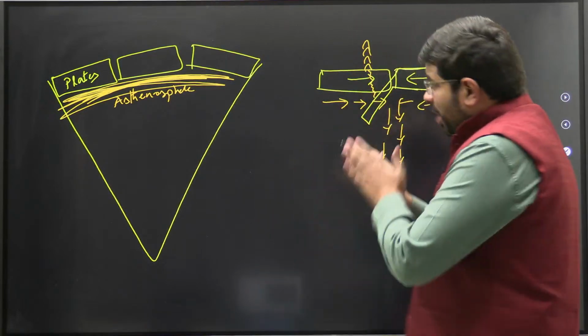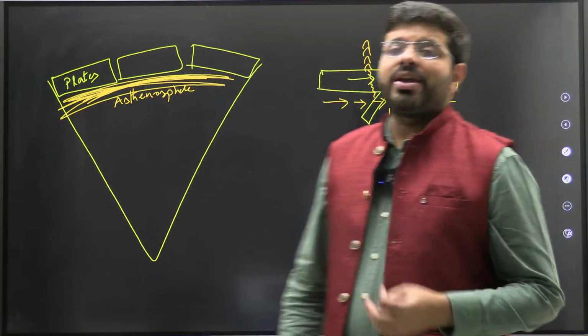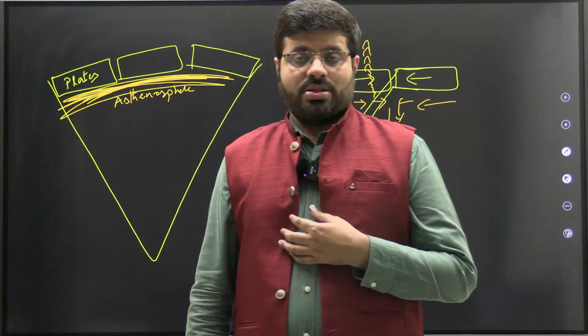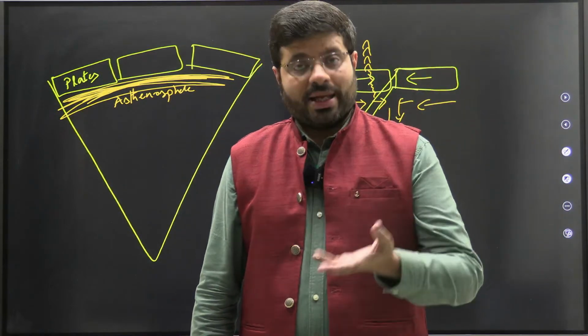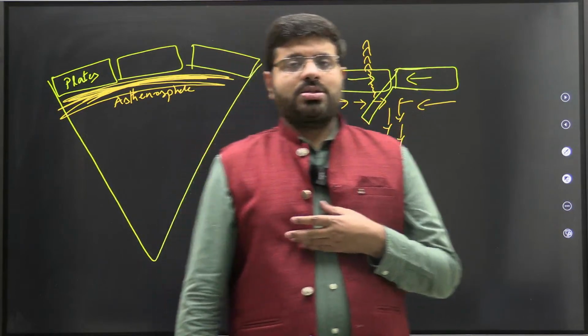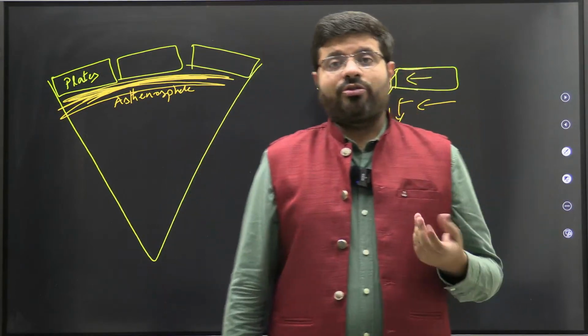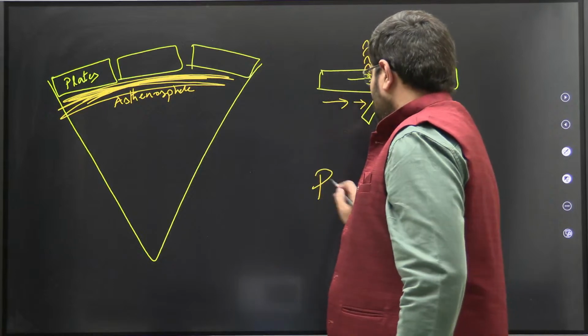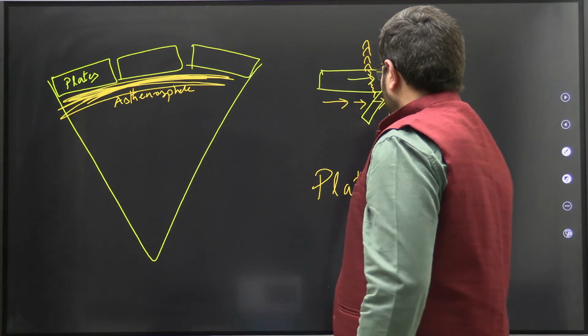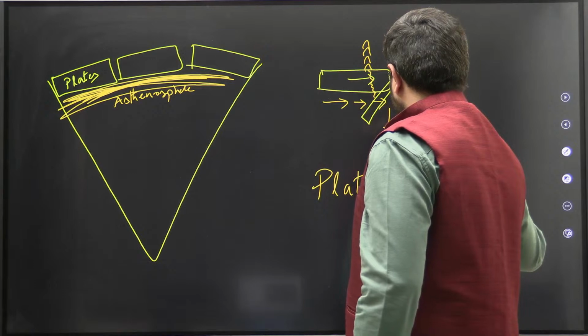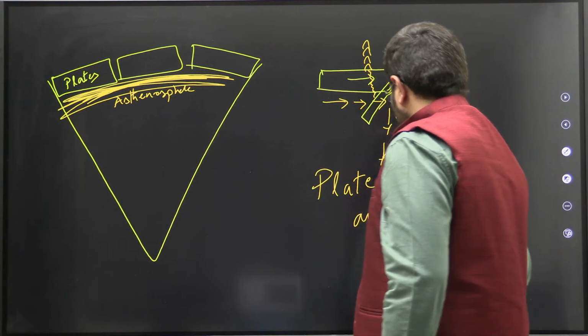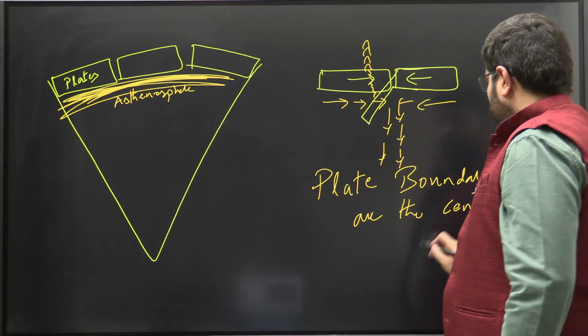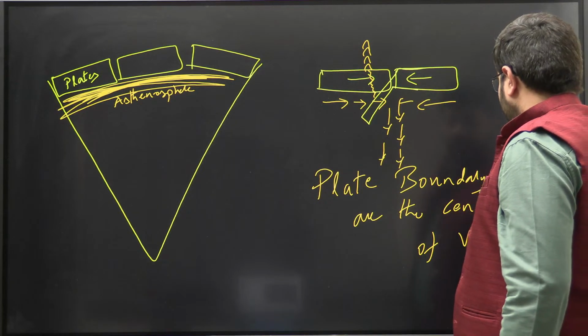When two plates move away, then also you find plate boundaries, and at that plate boundary you find volcanism. So plate boundaries are the centers of volcanic activity.